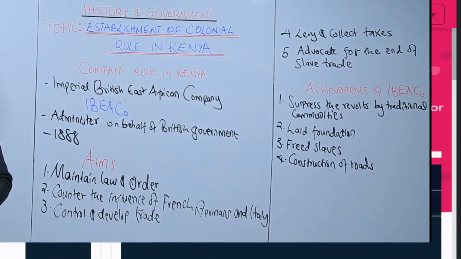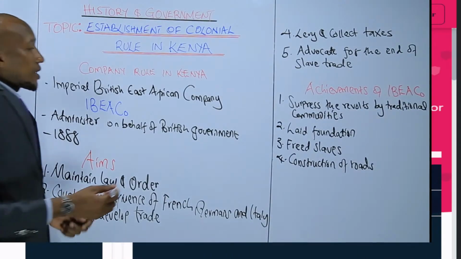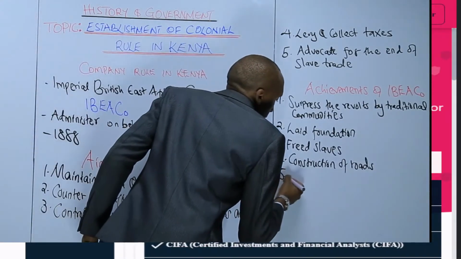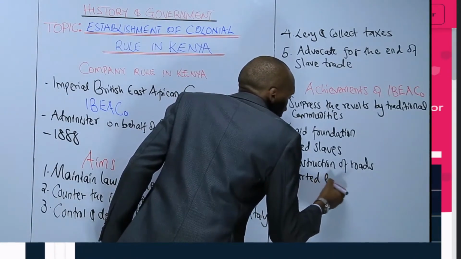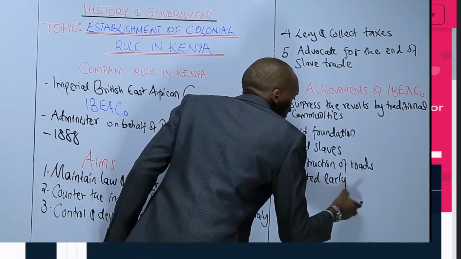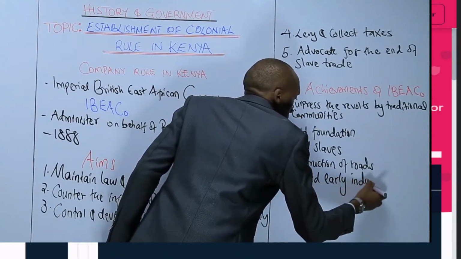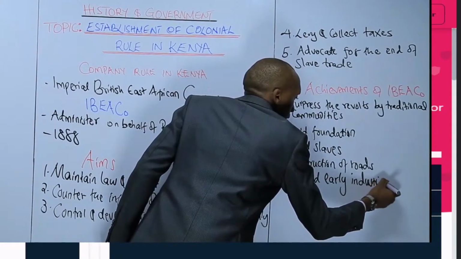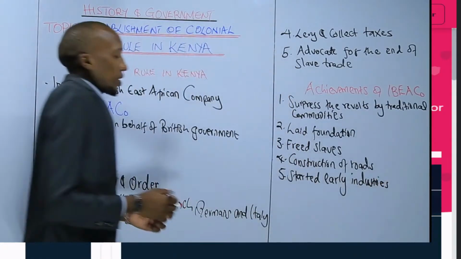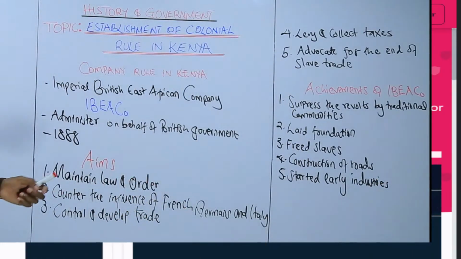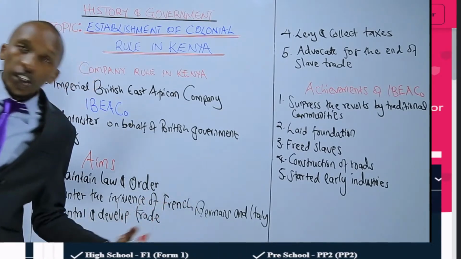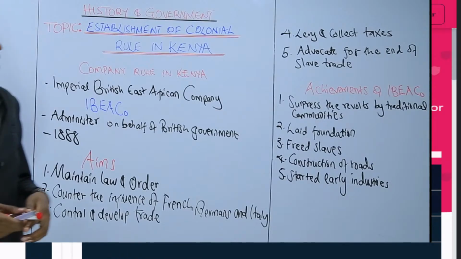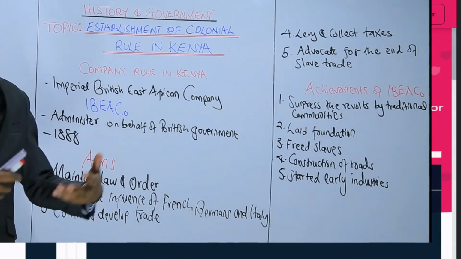And then lastly, they started early industries. Remember, they had to undertake trading activities, so in their trade, they had to start industries.